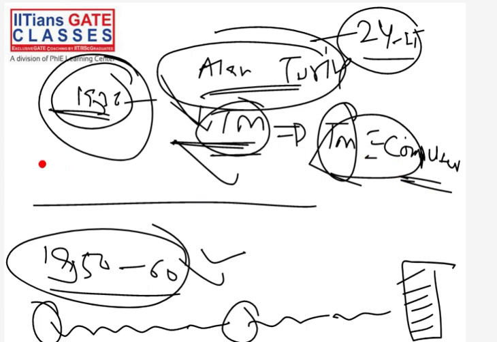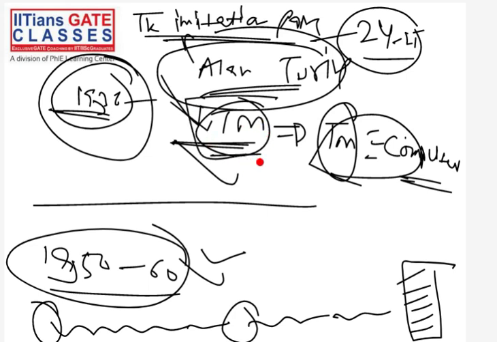Also, you can watch a movie on Alan Turing, if you want to. The name of the movie is The Imitation Game. This movie actually does not have much to do with Turing machines. It is just a World War II movie. Anyway, it is an interesting movie, all on Alan Turing.